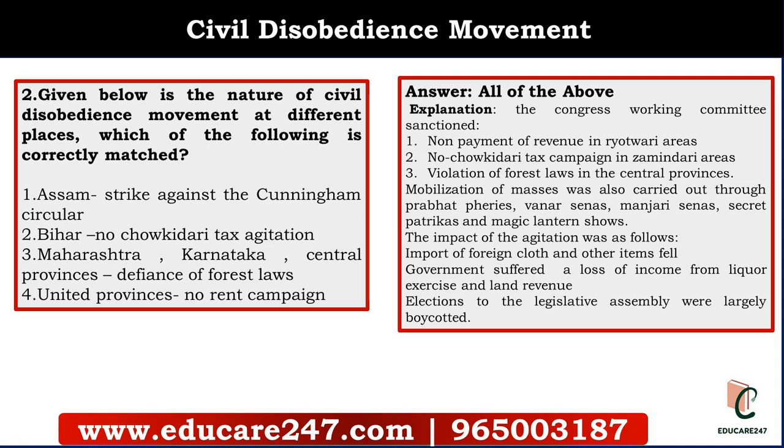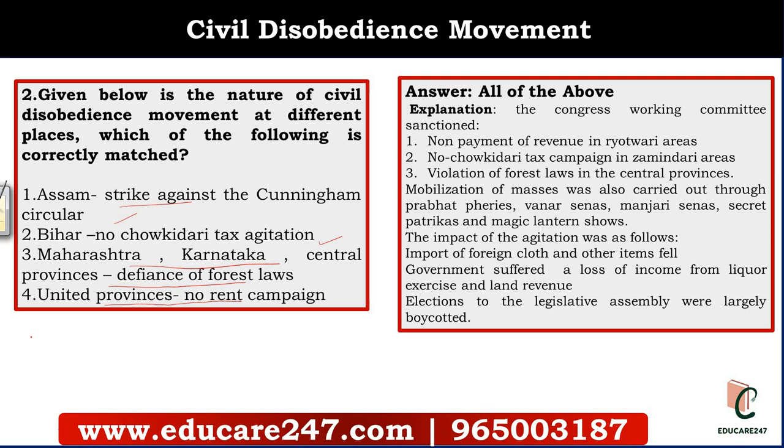Next question is, given below is the nature of civil disobedience movement at different places. Which of the following is correctly matched? The options are Assam, strike against the Cunningham circular; Bihar, no chowkidari agitation; Maharashtra, Karnataka, central provinces, defiance of forest laws; and the fourth statement is United Provinces, no rent campaign. So in this question, the answer is all of the above are correctly matched.